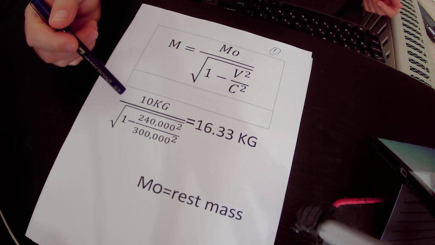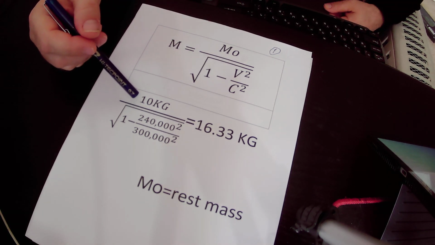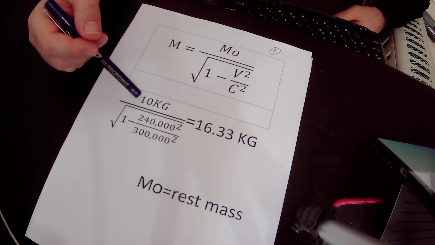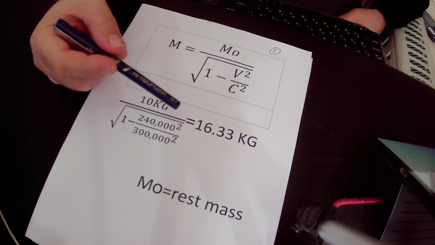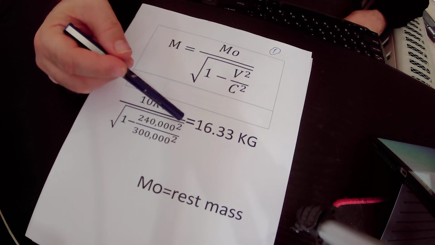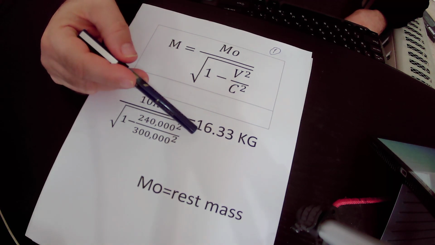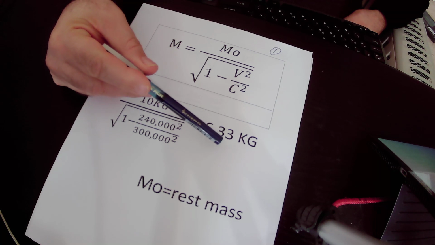So in our example, the mass of the twin brother on Earth is 10 kilograms, and his mass will increase to 16.33 kilograms.